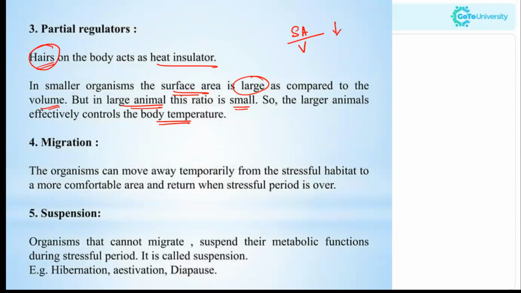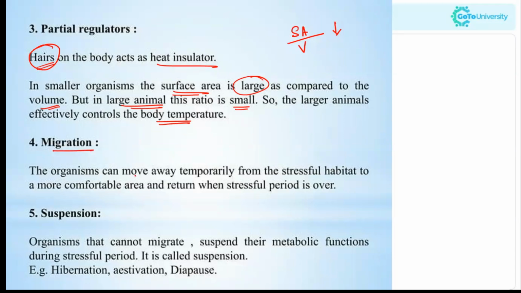The larger animals can control the body temperature because as the surface area increases, there will be more evaporation happening, and they can adapt to that situation. That means if it is a higher temperature, they can control the temperature by sweating. More surface area means more sweating, and they can cool their body temperature for that period of time. Okay. Next is migration.